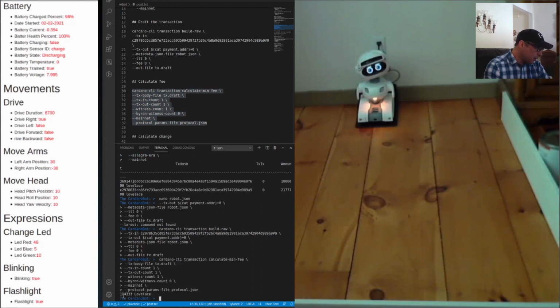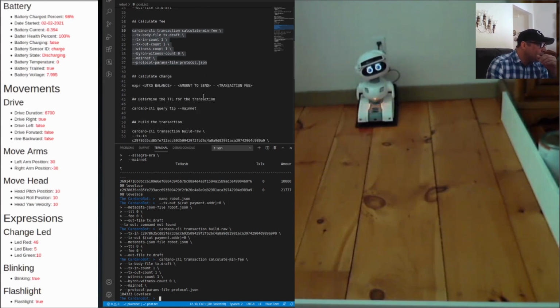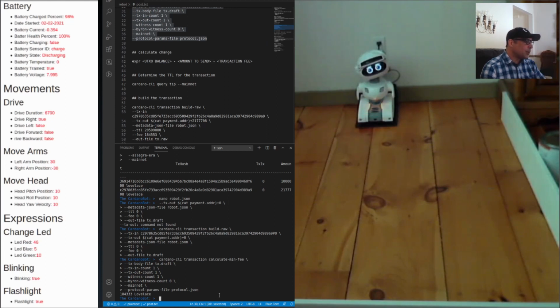Okay, so the fee is 333 Lovelace. That's a couple cents, I think. I think it's like 3 cents, 4 cents. I don't know. The price went up a little bit today, but it's pretty cheap to run these. So now that we have that, we have to figure out how much change I'm going to get, because we have to tell the blockchain how much change to give us back. It doesn't figure it out for us.